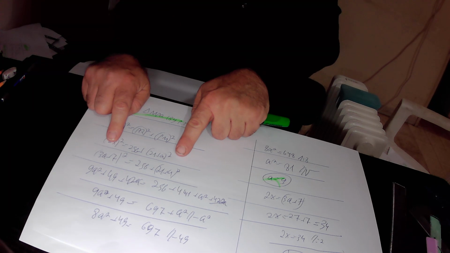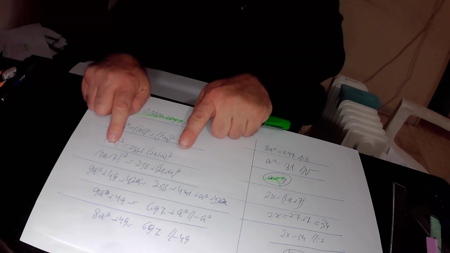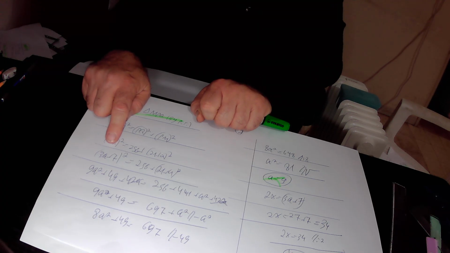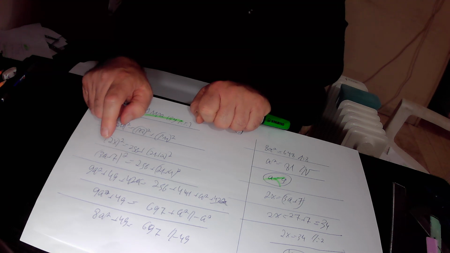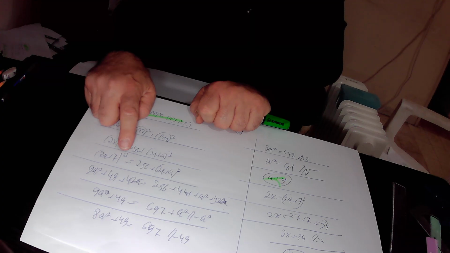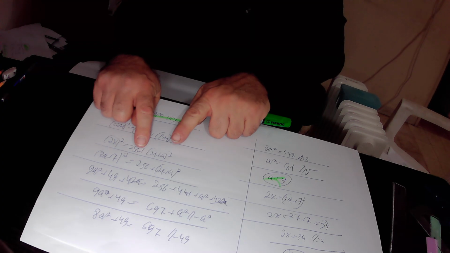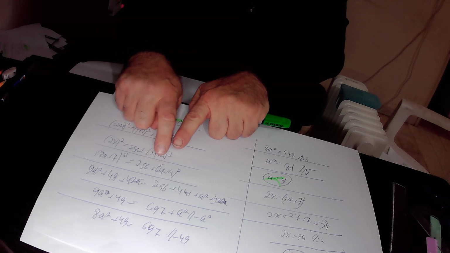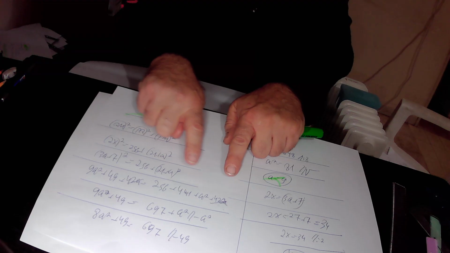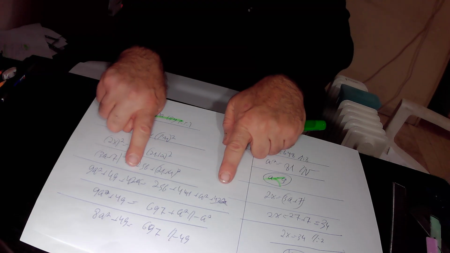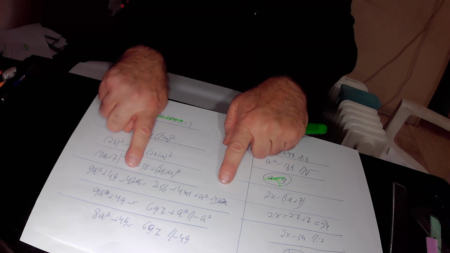Here we open the brackets on both sides of this equation, and we find that (3a plus 7) squared equals (3a) squared, that is 9a squared, plus 7 squared, that is 49, plus 2 times 3a times 7, that is 42a. On the other side, we have 256 plus (21 plus 8) squared. (21 plus 8) squared equals 21 squared plus 8 squared plus 2 times 21 times 8, that is 42a. So here we have 42a on both sides of this equation, so 42a gets cancelled.